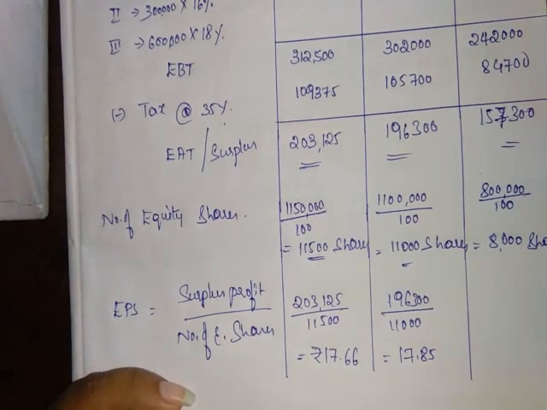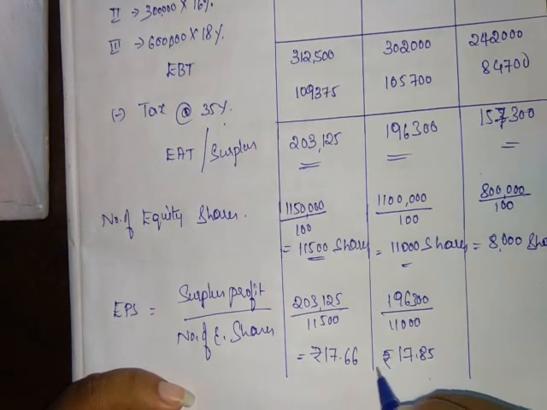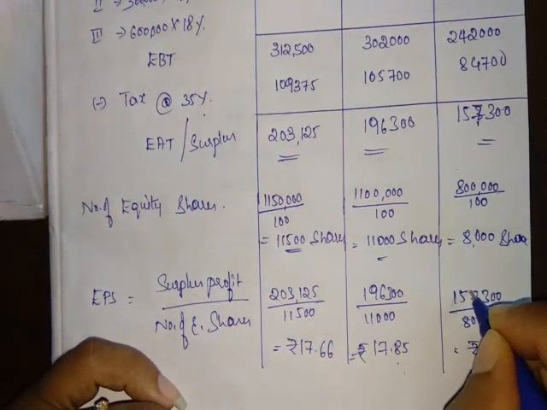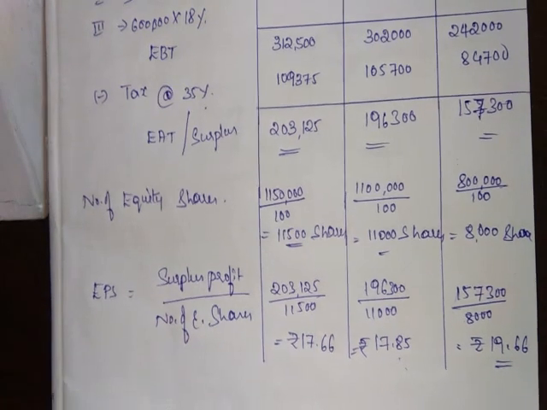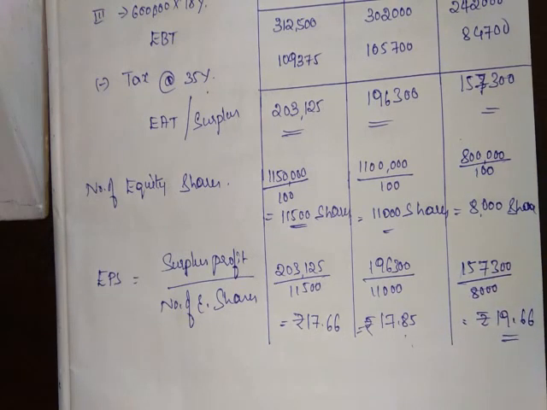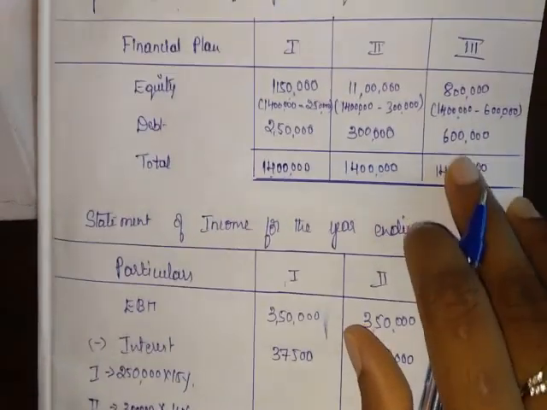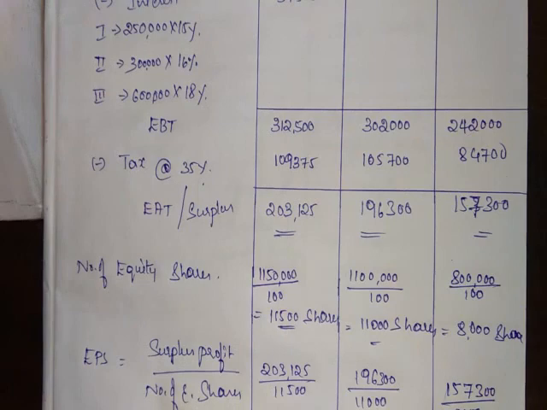17.66. Second plan, 1,96,300 divided by 11,000, EPS is rupees 17.85. Third plan, 1,57,300 divided by 8,000, EPS is 19.66 rupees. Now we decide which is the best plan. EPS is maximum in the third plan, so the third plan is the best. We suggest the company go for the third plan, which has equity 8 lakh and 6 lakh debt, as it gives the highest EPS to the equity shareholders.